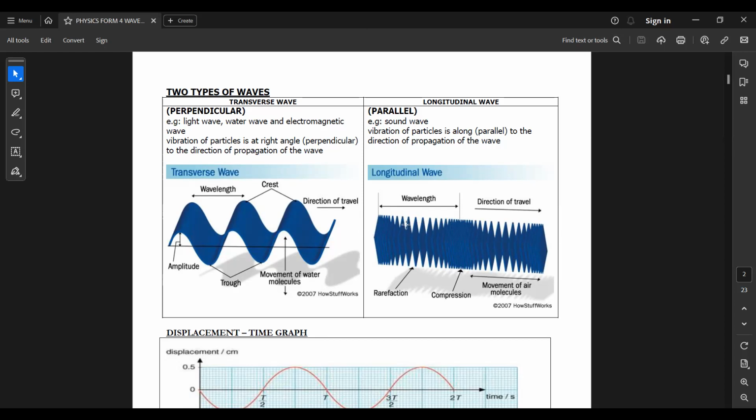So as the waves are moving, the direction of wave propagation is parallel to the particles' vibration. An example is the sound wave. Also during an earthquake, the seismic wave can be longitudinal. Okay. Any questions so far?